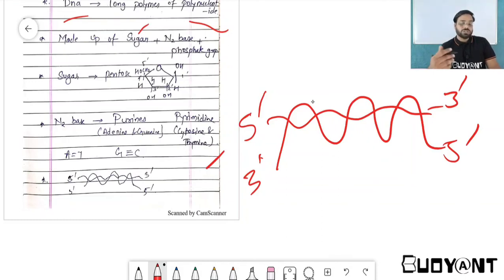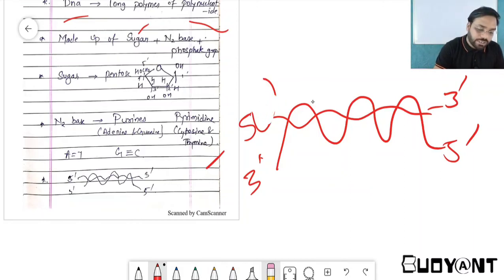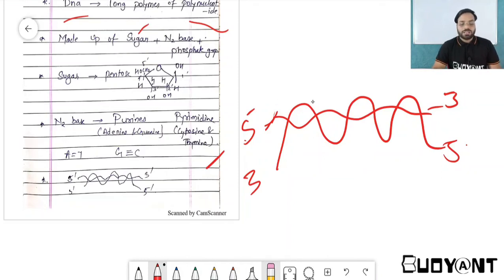My question to you is, what does this prime suggest? If we had normally written just 5 and 3, would there have been any problem? Why was 5 prime and 3 prime written?